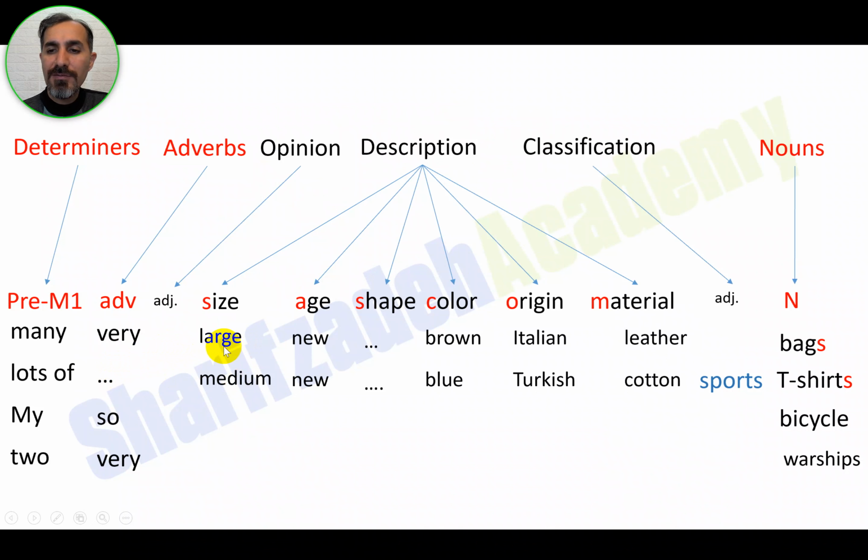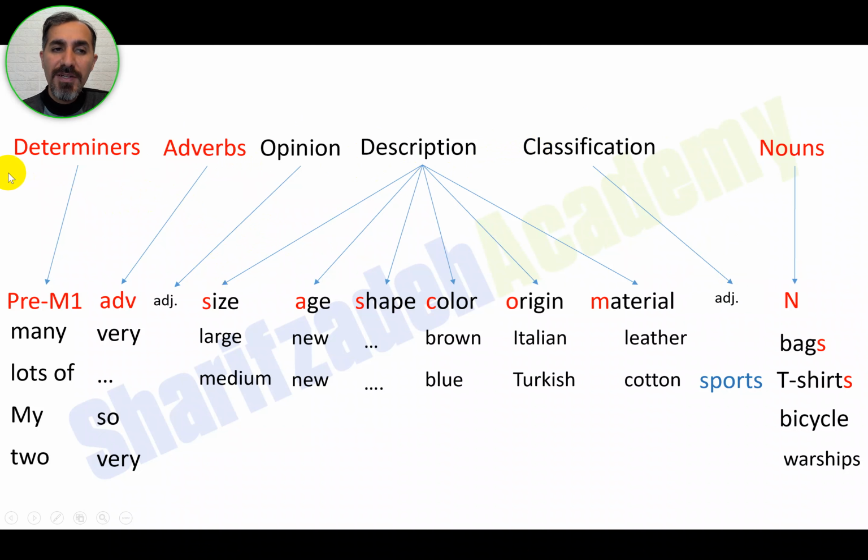full or occupied, and some left blank. I mean, you can decide whether to talk about the shape of something or not, the color of something or not, whether to opine with regard to something or not, whether to talk about the classification of something or not, whether to modify the adjective with an adverb or not. This is on you, I mean, on the speaker. The speaker decides, or the writer decides. Okay.